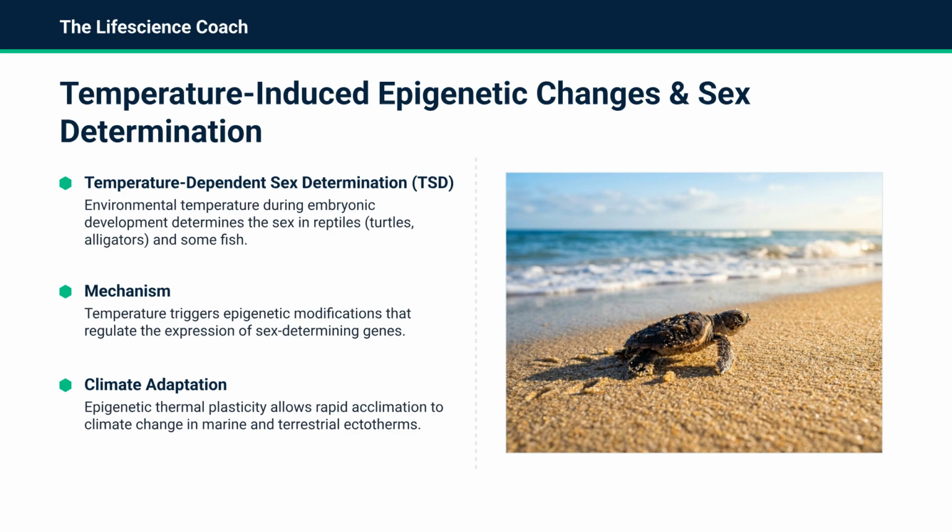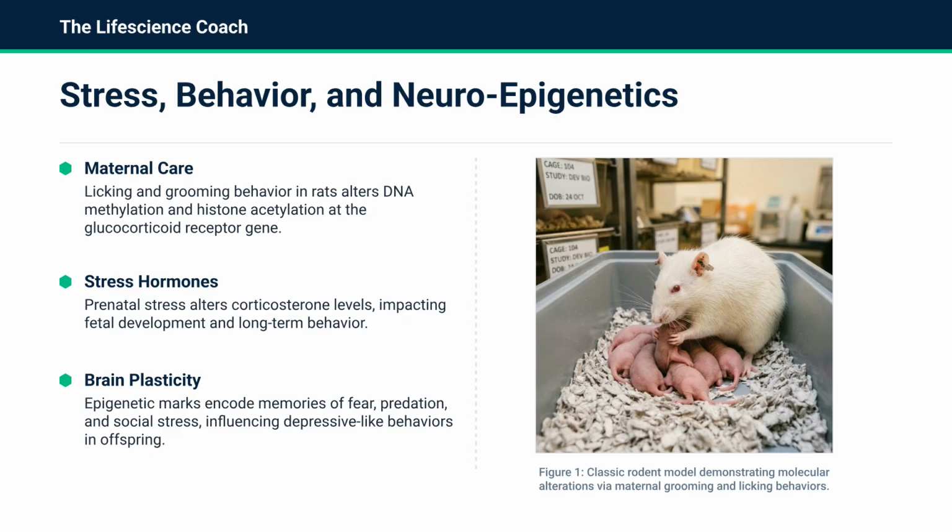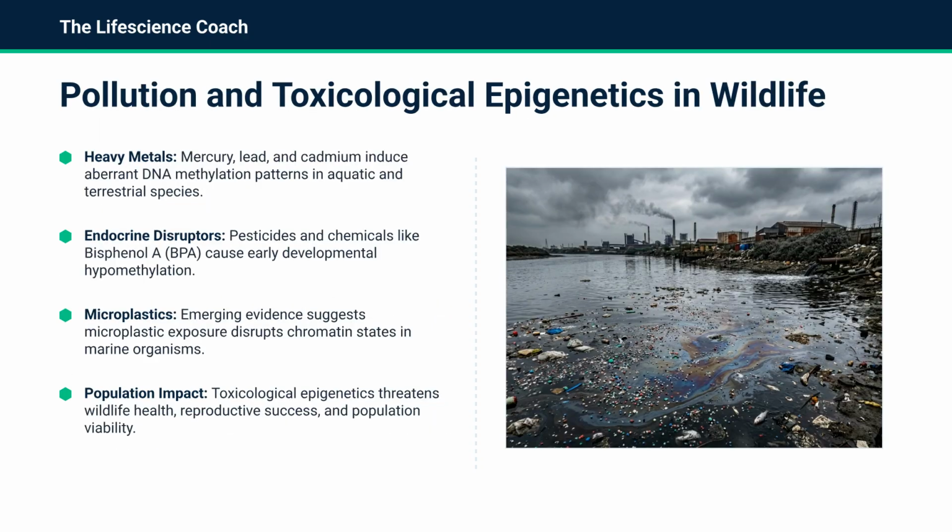In many ectotherms, such as turtles and alligators, environmental temperature during development determines sex. This temperature-dependent sex determination is mediated by temperature-sensitive epigenetic modifications. Stress and maternal care also impact development. Studies in rodents show that maternal grooming behaviors can modify the methylation status of key genes, influencing long-term behavioral responses to stress. Pollutants, including heavy metals, endocrine disruptors like BPA, and microplastics, can induce aberrant methylation or chromatin changes, potentially threatening the reproductive success and long-term viability of wildlife populations.